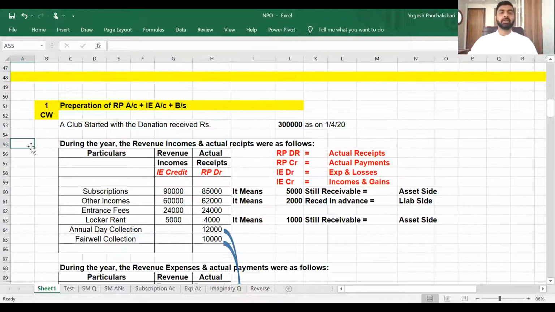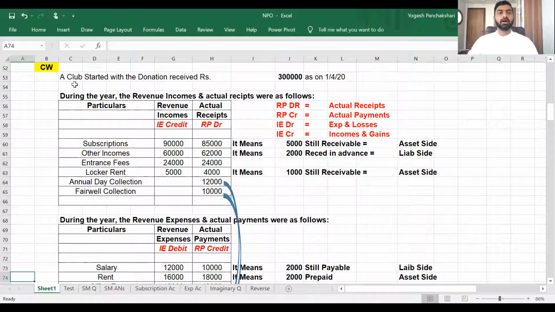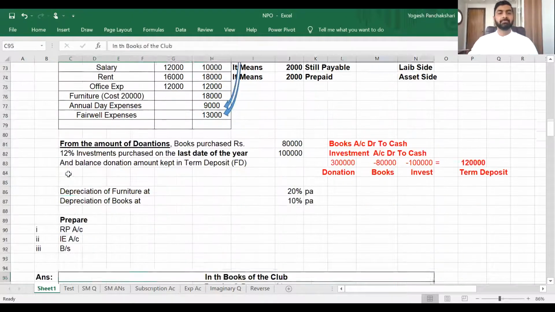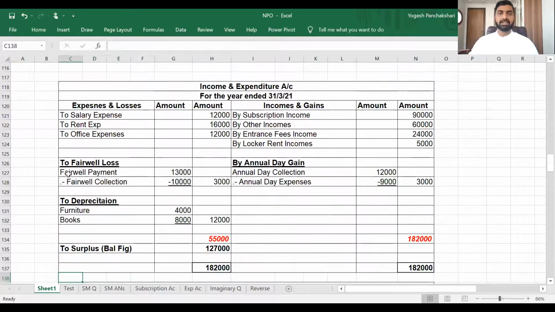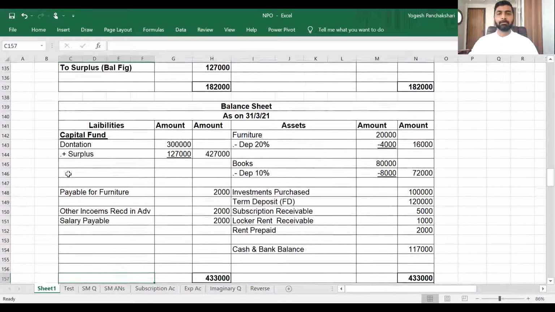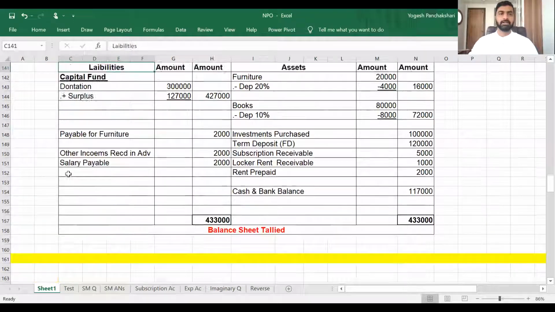This is the first type, when you are expected to prepare the RP account, IE account, and balance sheet. All three you have to prepare. What they have given you is that it started with 3 lakh rupees donation. So the entry will be bank account debit to donation, and then all the incomes, receipts, expenses and payments are given. So how to deal with that? Simply, step one, prepare whatever is asked: the RP account, that is receipt and payment account, the IE account, that is income and expenditure account, and the balance sheet. These three things you are expected to prepare.